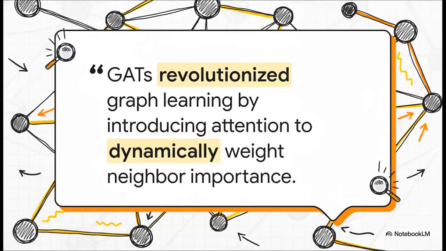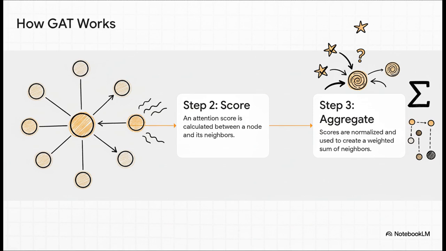And then, in 2017, the Graph Attention Network, or GAT, showed up, and it seemed like the perfect answer. GAT brought this idea of attention into the world of graphs, and the promise was huge. Now, every node could learn to weigh the importance of its neighbors all on its own. So, how did this thing work its magic?